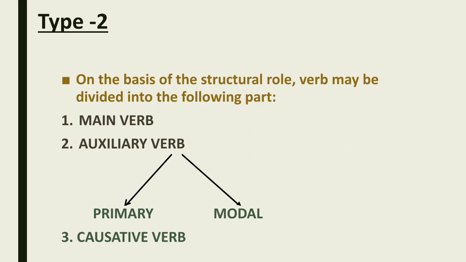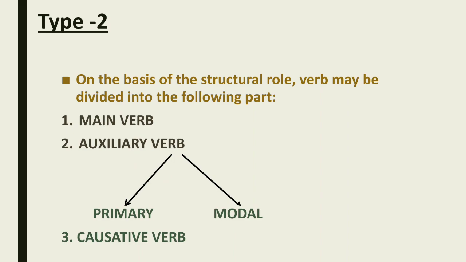But if we talk on the basis of structural role, then in the baby was sleeping, was will be an auxiliary verb, and sleeping is the main verb. The same verb can be transitive or intransitive, and the same verb can be main verb, auxiliary verb or causative.